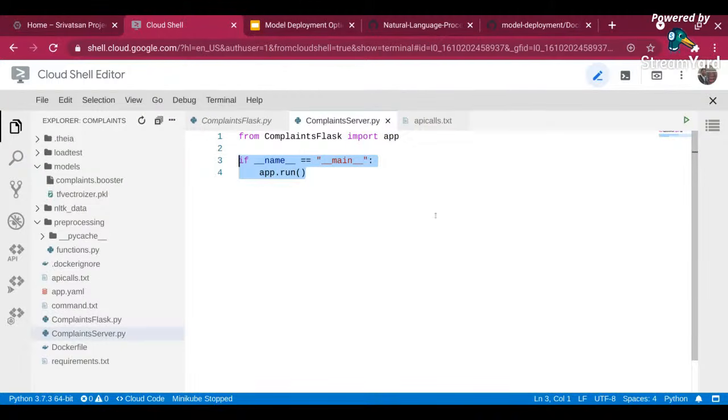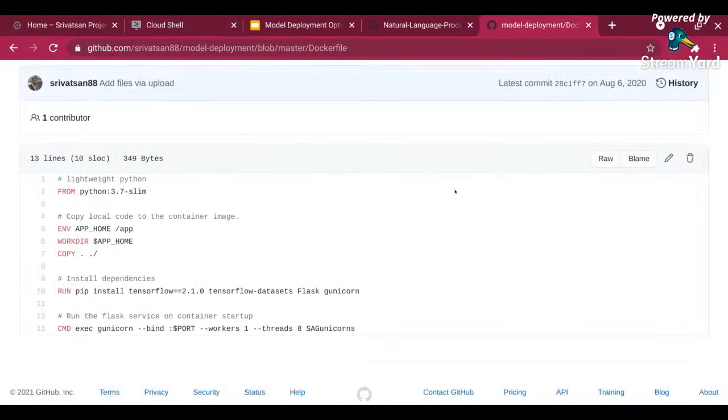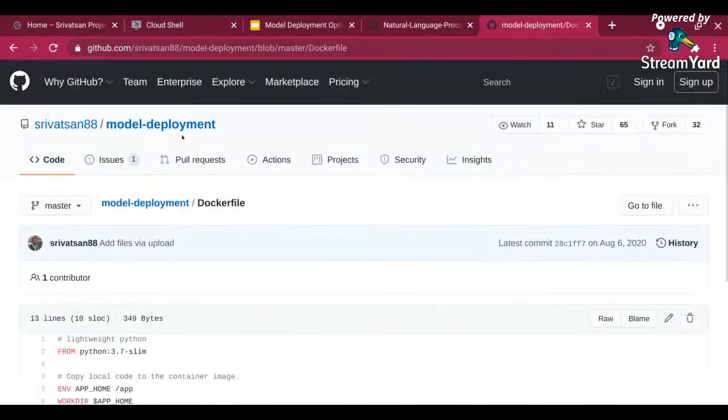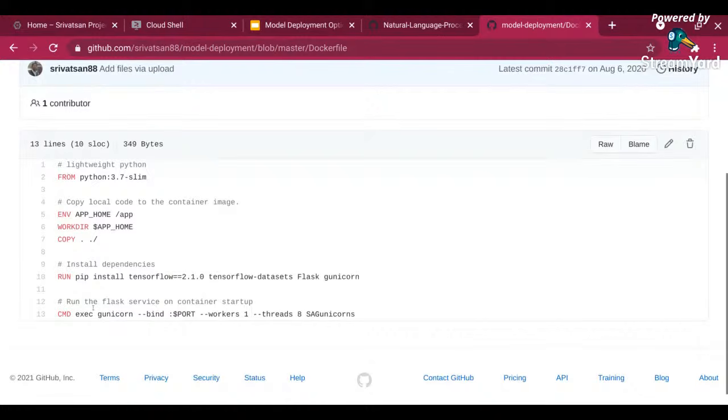Now, how do you run this? If you go to my GitHub repo, I have a folder called model deployment where I have given a Dockerfile running Gunicorn. You can go and check that. The only thing you have to do is you need to call the Gunicorn command. You bind to a particular port, whatever you want. You tell how many workers you want to run.